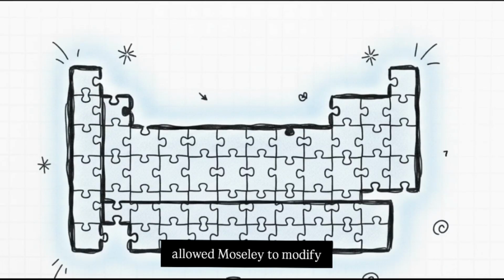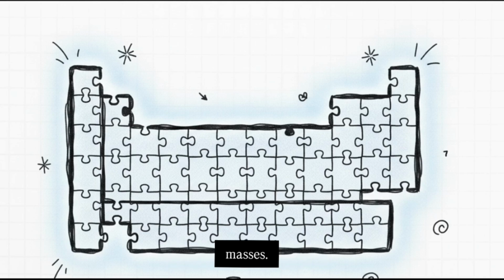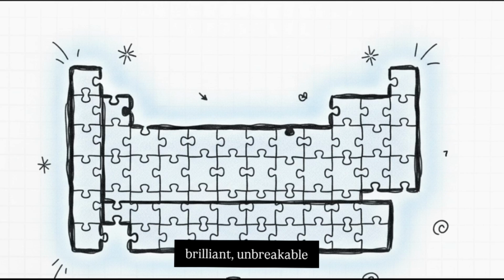This breakthrough allowed Moseley to modify the periodic law itself. The modern law basically states that the physical and chemical properties of elements are periodic functions of their atomic numbers, not their masses. And why does this matter? Because this final modification created the brilliant, unbreakable code that governs everything around us. The ultimate puzzle, centuries in the making, was finally structurally complete.